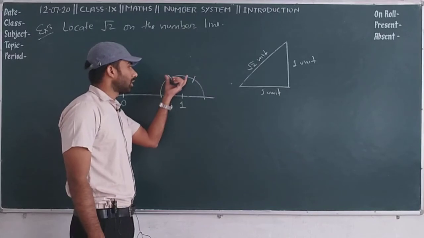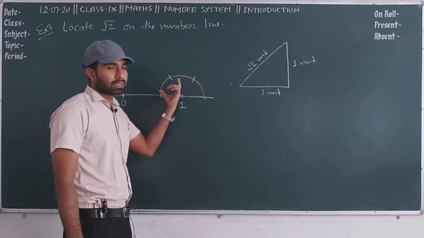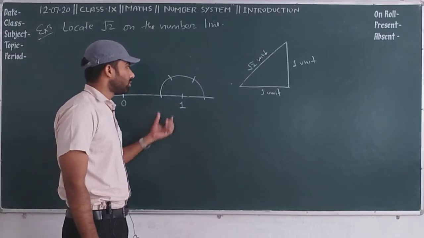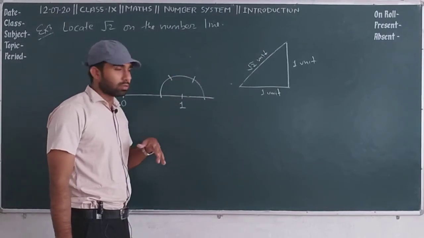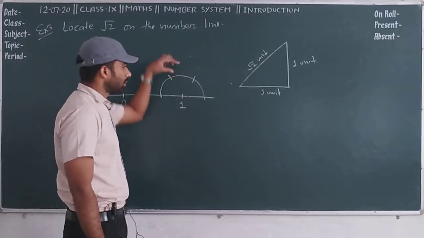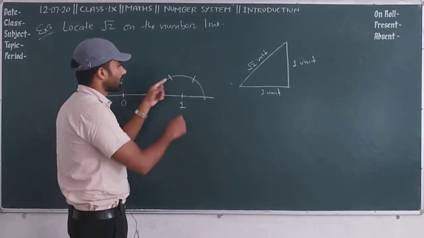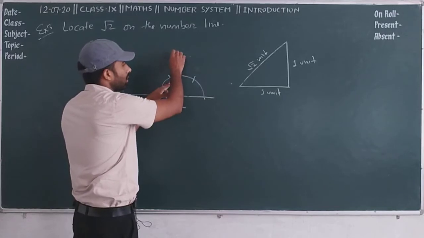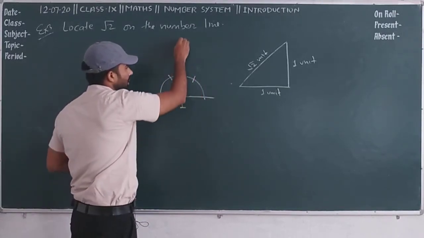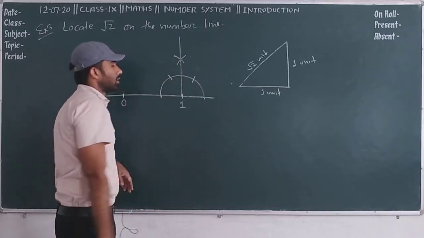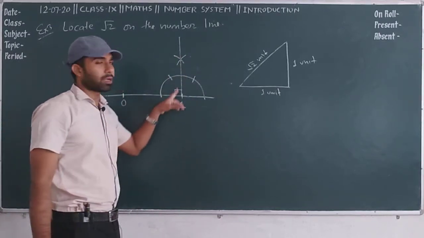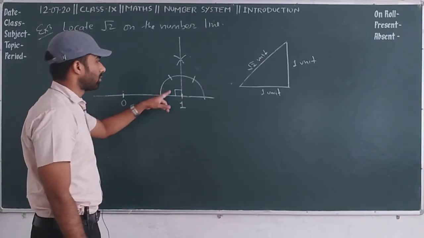So this 60 and this 60 become 120, but we need to find only 90. So what will we do? We will also bisect the next 60 degrees. We can consider any radius and mark one arc like this and mark another arc like this and then join from here. Now you will get a perpendicular line that is equal to 90 degrees.